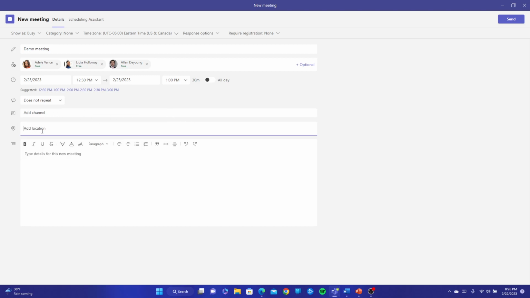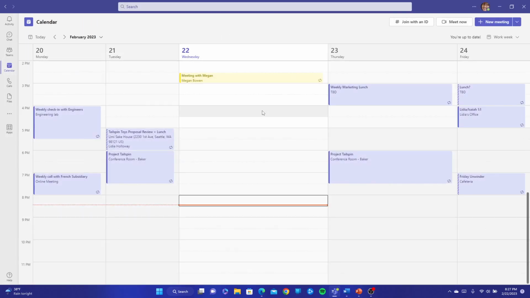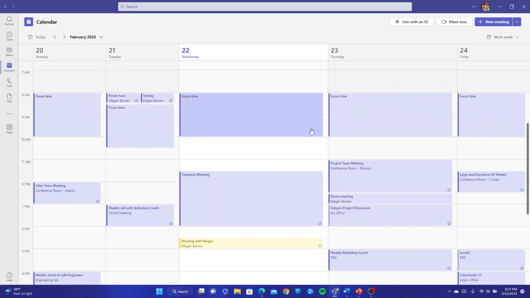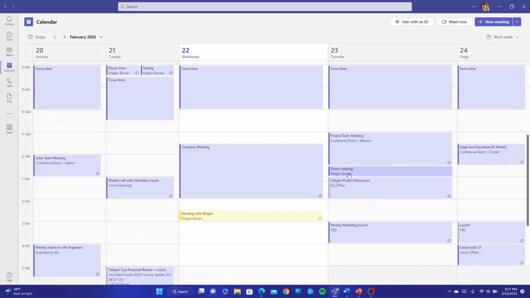Now, from here, I do have the option to add a location, as well as add details here. Demo details. Now, if I needed to add an attachment from here, I wouldn't be able to. I will have to wait till after I'm done creating this meeting to send an attachment. So from here, I can just review everything as is. I think it's good. And I can click on Send. And now that will pop up within my calendar for tomorrow. And that was our demo meeting I see here, right in the middle of two other meetings.